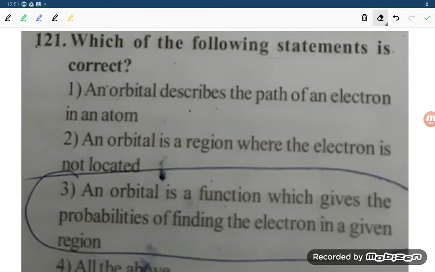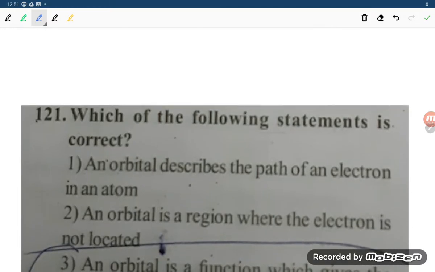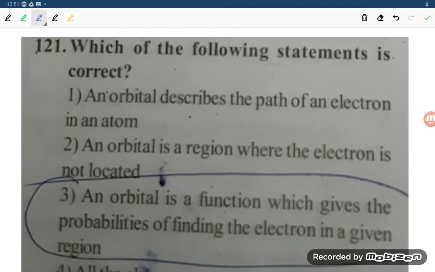Hello students, now let us see one problem based on the quantum mechanical model of atom. When you are going for the quantum mechanical model of atom, or the Schrodinger wave equation, what kind of question came in the NEET and JEE exam? You can see, which of the following statements is correct.